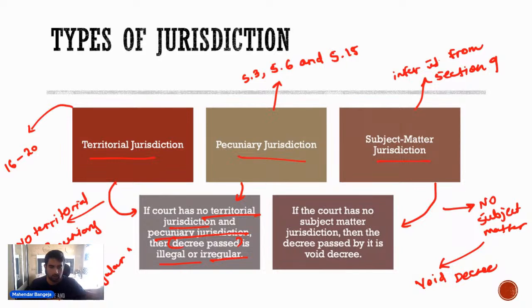ठीक है. तो basically if there is no territorial, no pecuniary jurisdiction and the court still goes and passes the decree, then the decree will be illegal or irregular. But if there is no subject matter jurisdiction, then the decree will be void. तो अगर territorial और pecuniary jurisdiction नहीं है और कोर्ट फिर भी डिक्री पास करता है, then the decree will be illegal और irregular. But अगर subject matter jurisdiction ही नहीं है, then the decree will be a void decree.